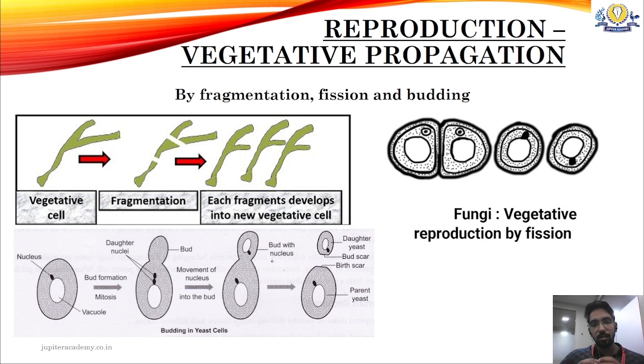Next is fission, the simple breaking up of a cell into two, where first the nucleus divides and after that the cytoplasm breaks into two parts, into two cells. The third one is budding, where a bud arises from the mother cell and grows out to form a new cell. Wherever the new bud is formed on the parent, there is a scar showing that budding has taken place. With the help of the scar, you can determine the age of the organism. In this case, it is yeast. You can determine how old the yeast is depending on the number of birth scars on it.